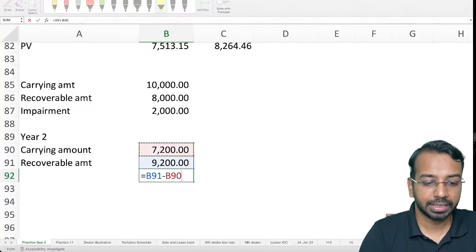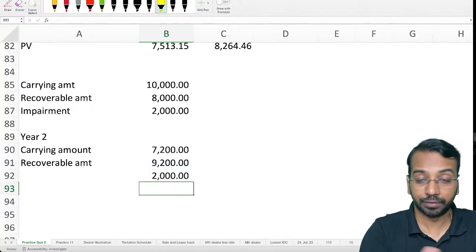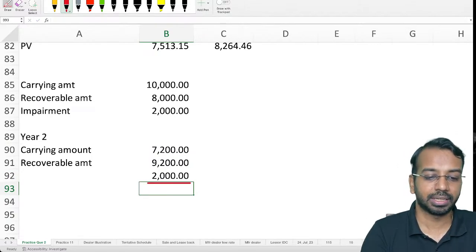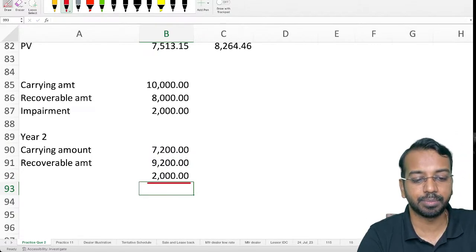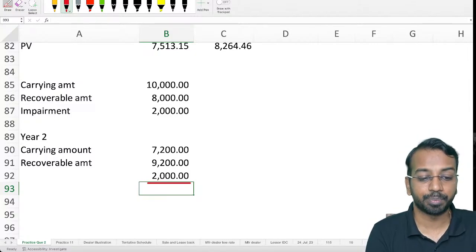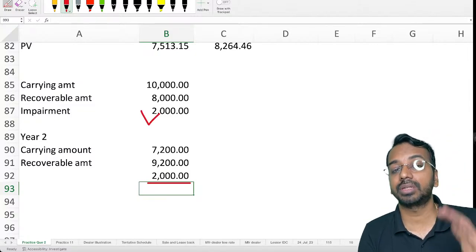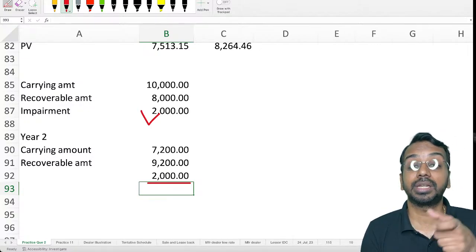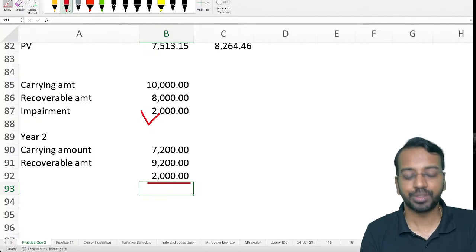Now, this 2,000 of impairment reversal, we should recognize it in P&L subject to one condition. What is that condition? Here we said 2,000 is the impairment loss, and we recognize it in P&L. Second year we are saying carrying amount is 7,200, recoverable amount is 9,200, 2,000 is reversal of impairment, which is not correct.